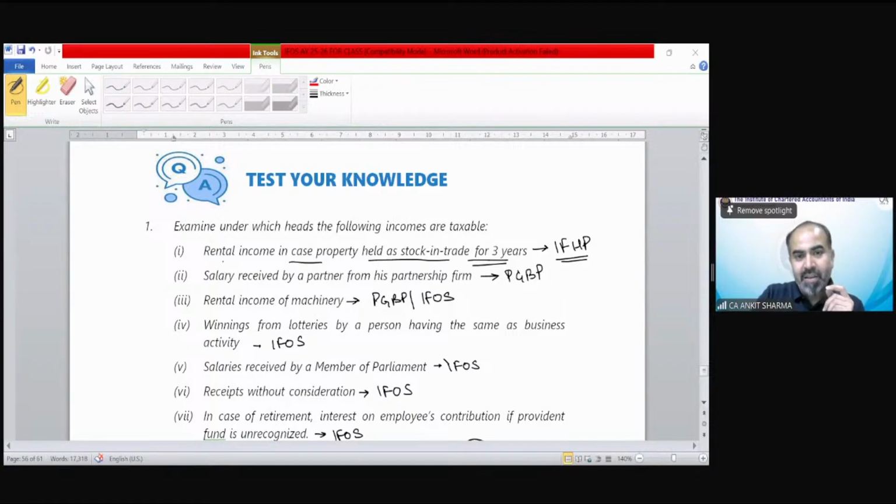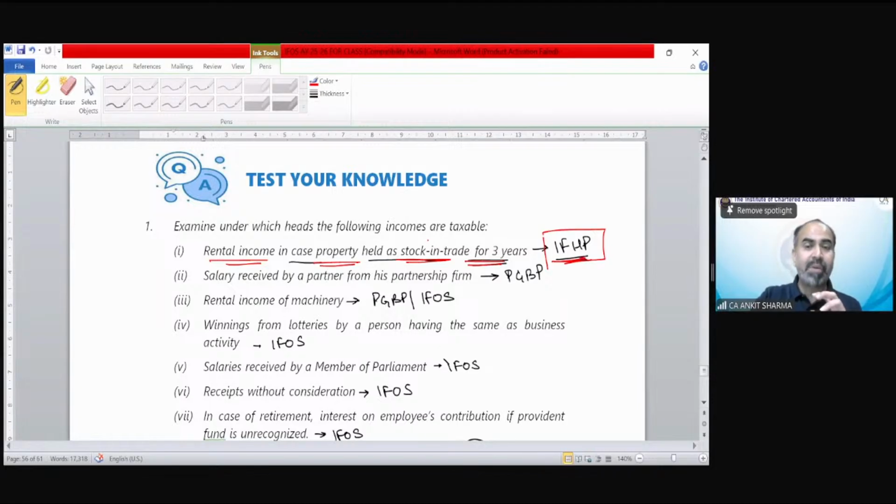You can see, first is rental income in case of property held as stock in trade for 3 years, and I have written it down as income from house property. Why? You must have gone through this provision under the income from house property concept.